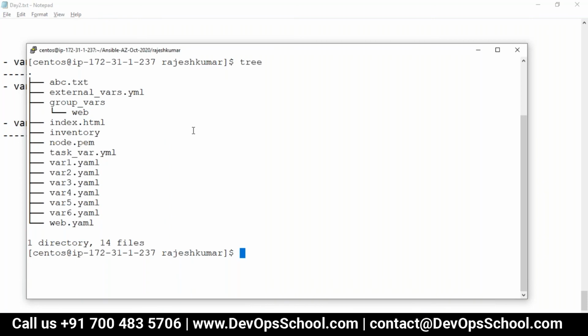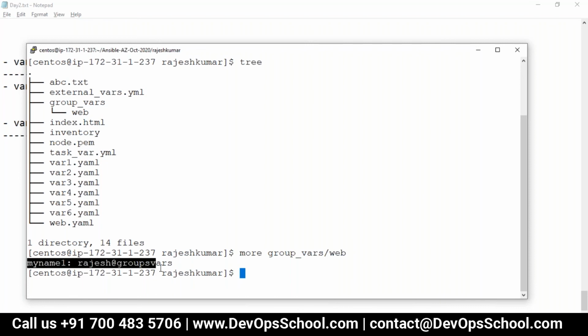Now guys, there is one default group. Anyone remember that? What is the default group? All. So here, my name, vi, there's an all group also, you can create it. It's up to you guys to think, innovate, scope, precedence, all this thing.